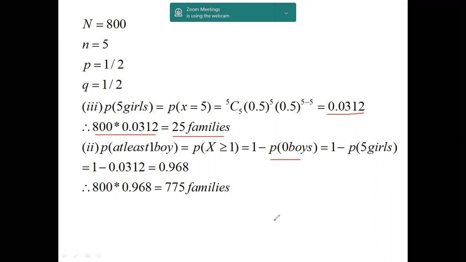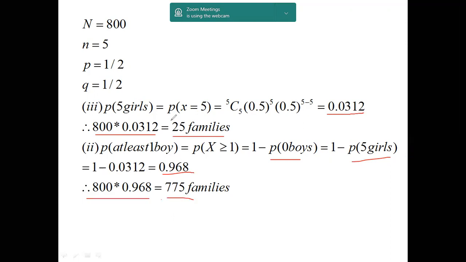We know that 1 minus the failure case is equal to success. So 1 minus, in this case it is the failure, the probability of 5 girls, which is 0.0312, which we calculated just before. So 1 minus 0.0312 is 0.968. So 0.968 is nothing but at least 1 boy at their home. So how many families are there like that? 800 into 0.968, that is 775 families consisting of at least 1 boy at their home.